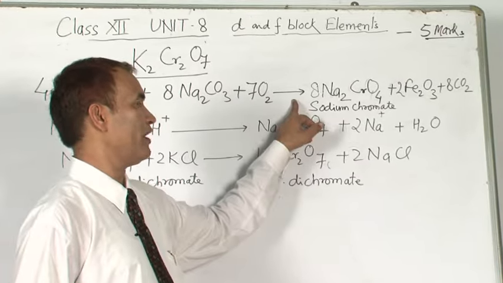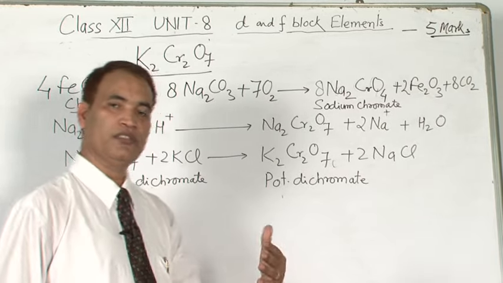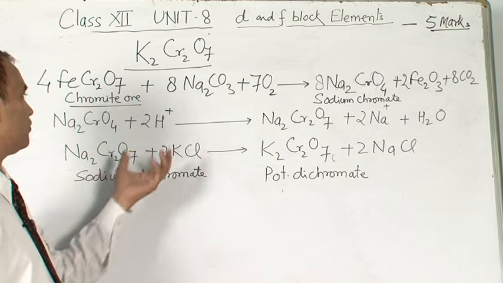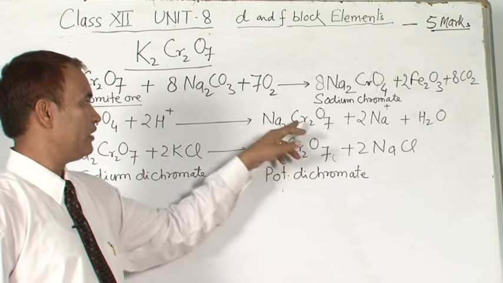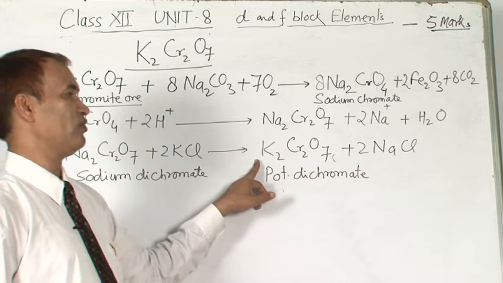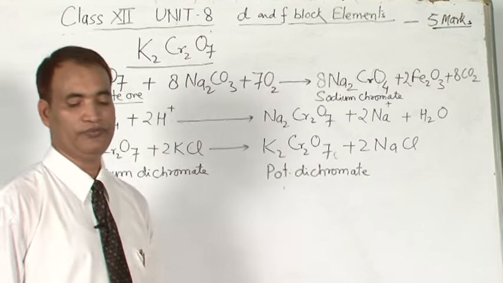a precipitate of sodium chromate. Sodium chromate is filtered off and treated with dilute hydrochloric acid to convert it to sodium dichromate. Then sodium dichromate is treated with potassium chloride to get potassium dichromate. In this way, potassium dichromate can be prepared.